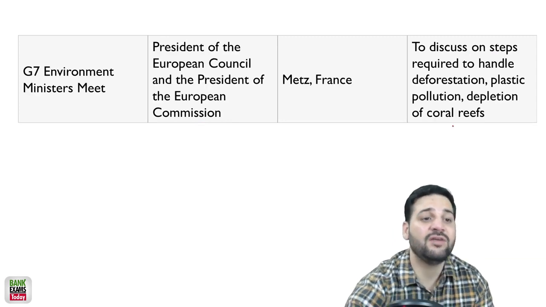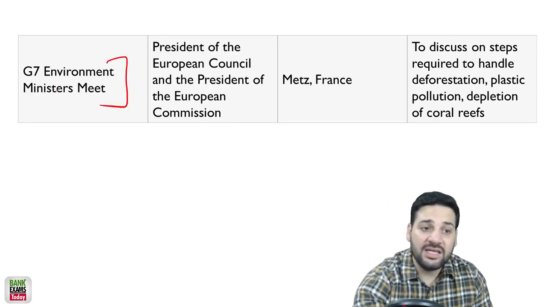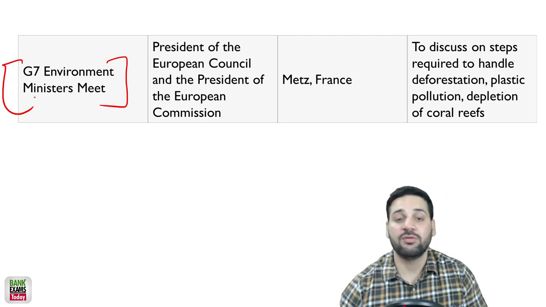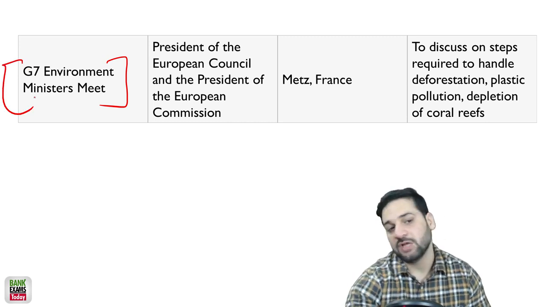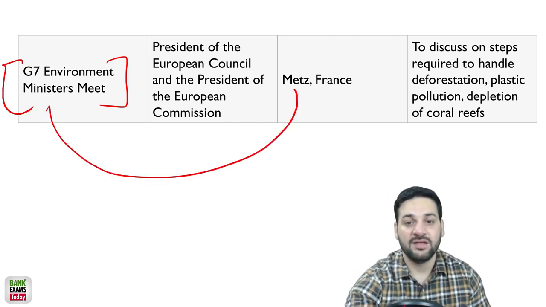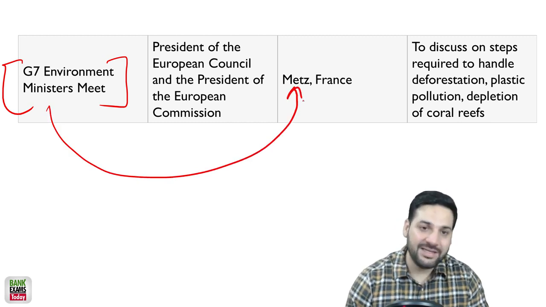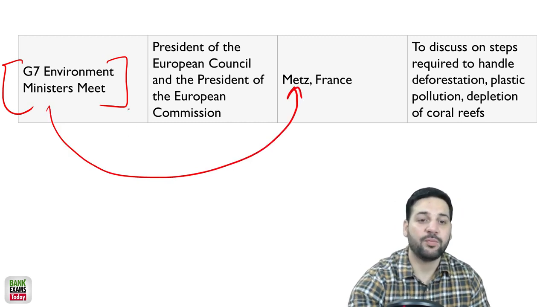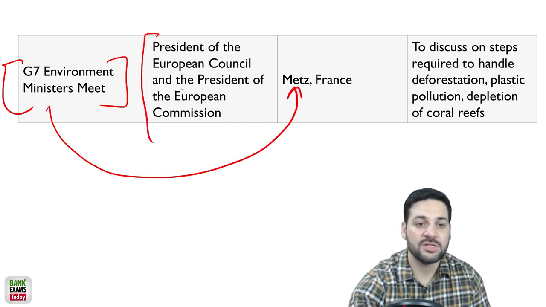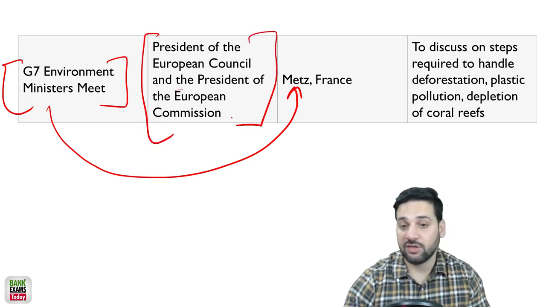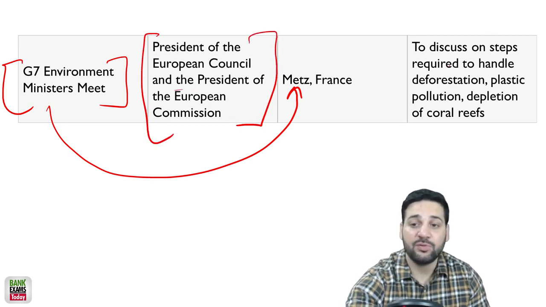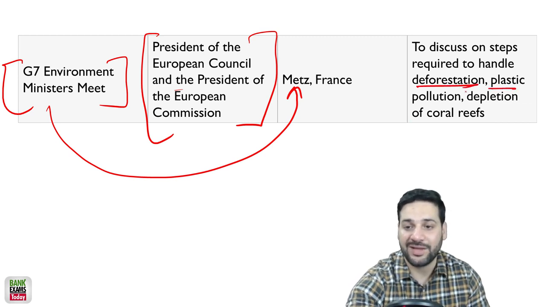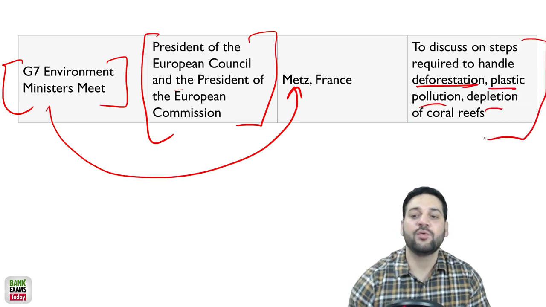Okay, the G7 Environment Ministers meet. Really important. Last year I saw many questions from G7, G5, G20. It was held at Metz, France. Please remember the name of the city as well. The President of the European Council and the President of the European Commission were the organizers, and they discussed the steps required to handle deforestation, plastic pollution, and the depletion of coral reefs.